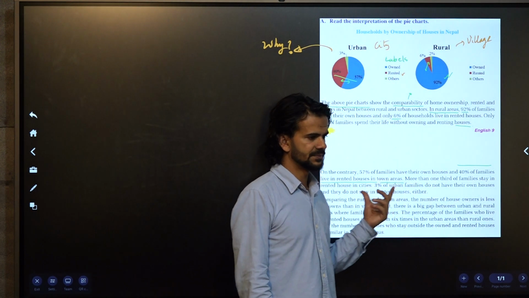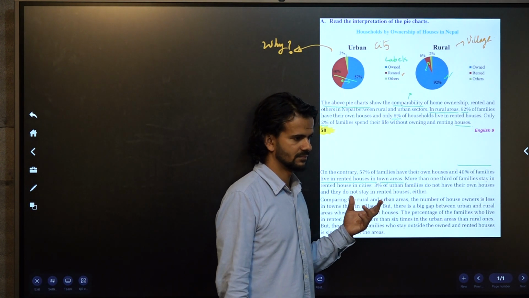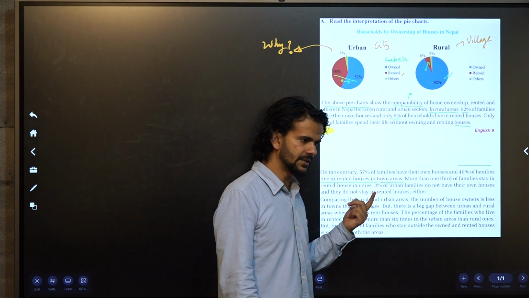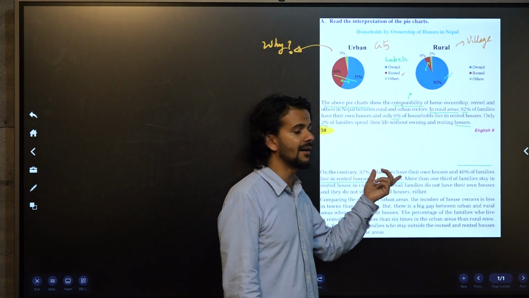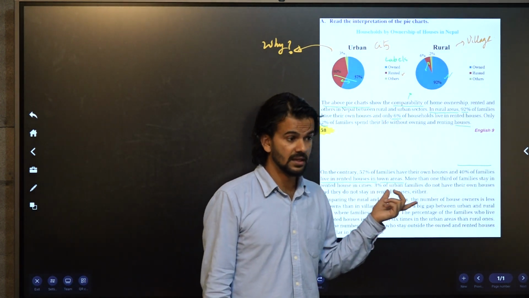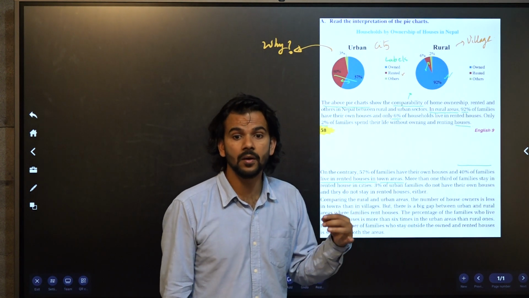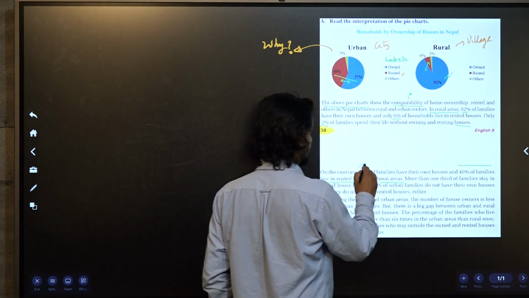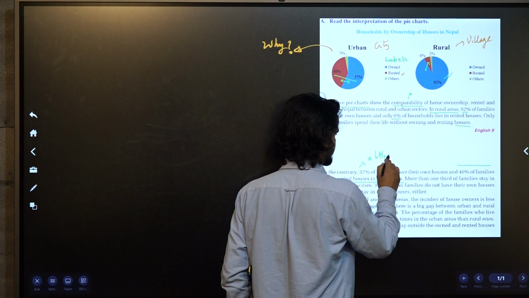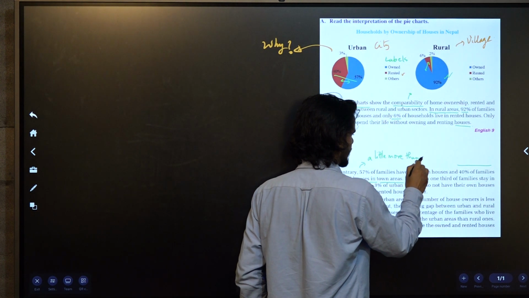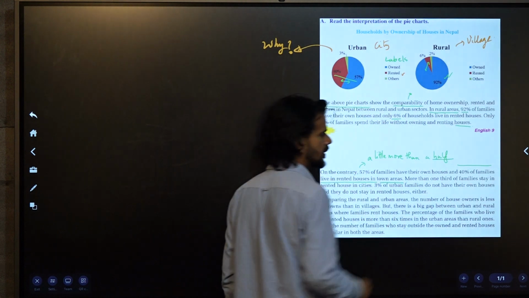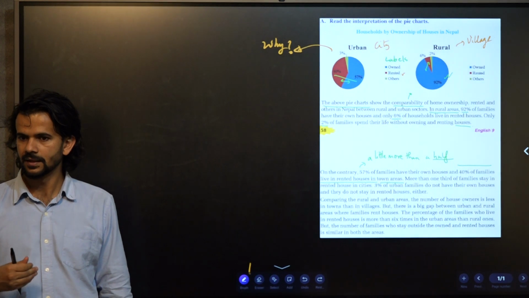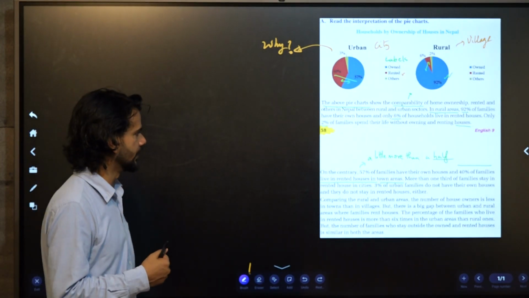What's the difference? The only difference: a little more than half of the families in the town live in or own a house. A little more than 50%. A half. Rather than saying 50%, you can write it as a half. That's the trick. That's the way to do it.